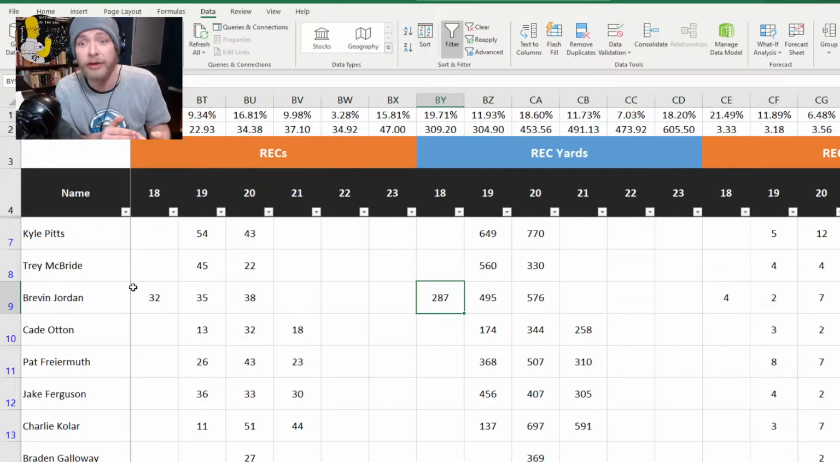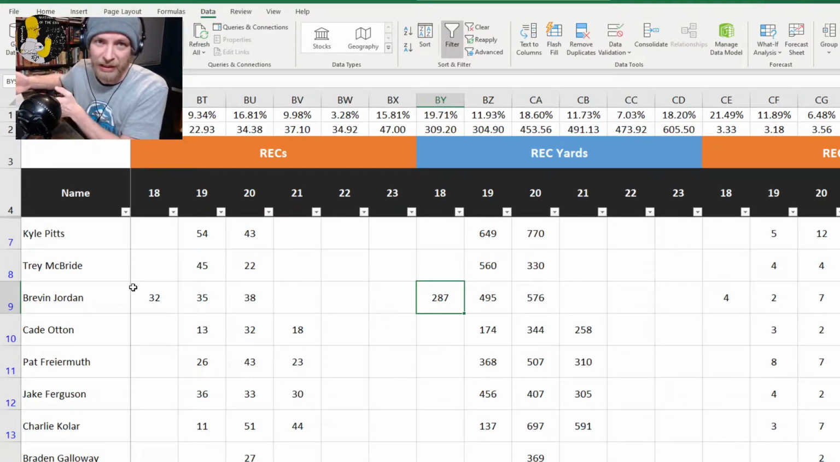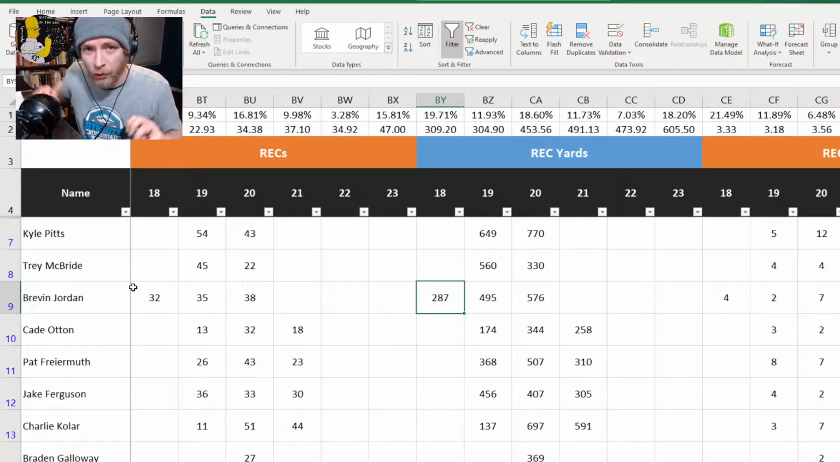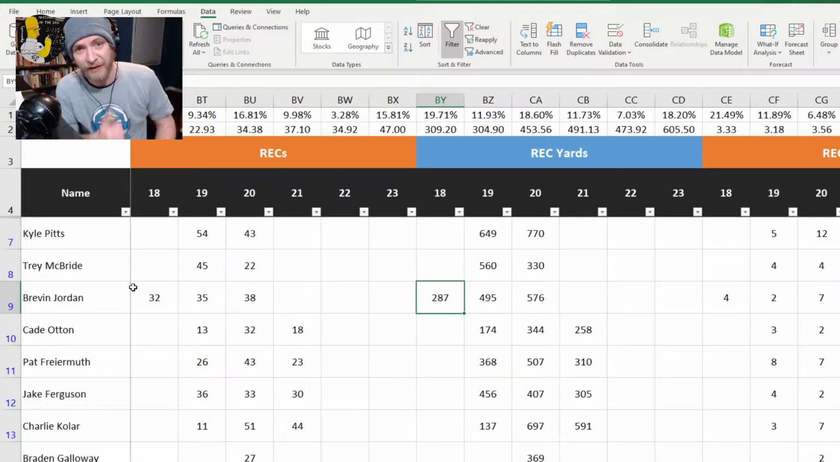Brevin Jordan has lower numbers, obviously. He played three full years: 287 yards, 495 yards, and 576. That doesn't sound like a lot less than Pitts, but for a tight end, an extra 200 yards is incredibly significant since they're both playing pretty much full seasons. Now, Brevin Jordan's playing 8 and 9 games because they're not going to bowl games and stuff, and Kyle Pitts gets up there to 11 and 13 games, but those bowl game stats aren't included in this overall number here, so you don't have to worry about it too much.